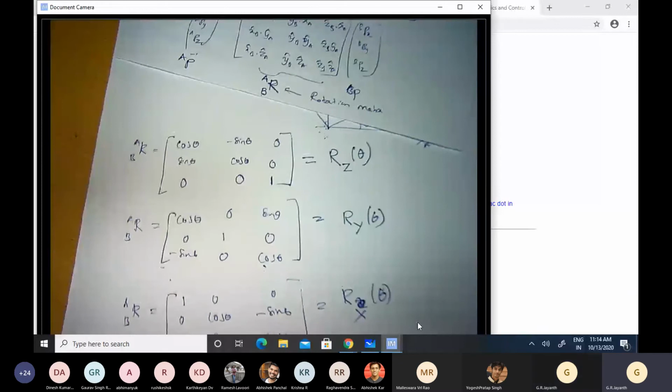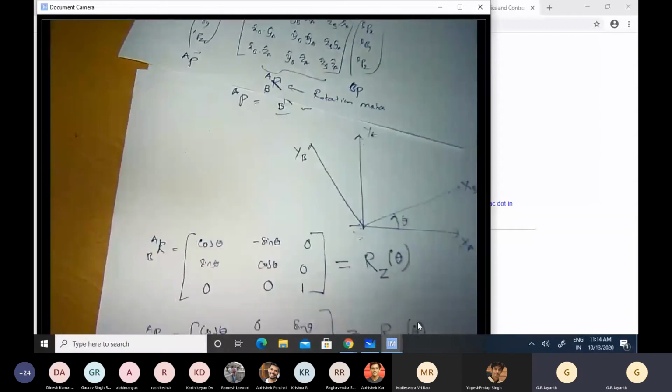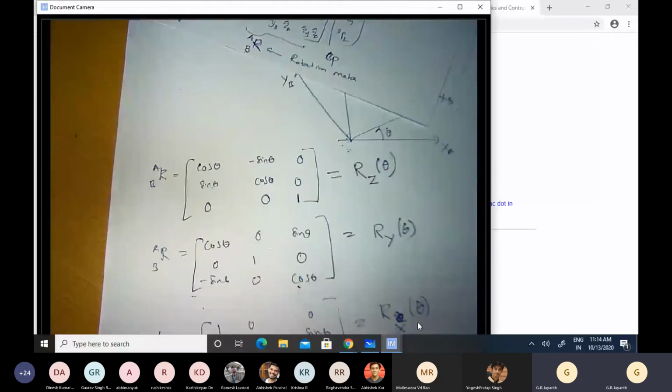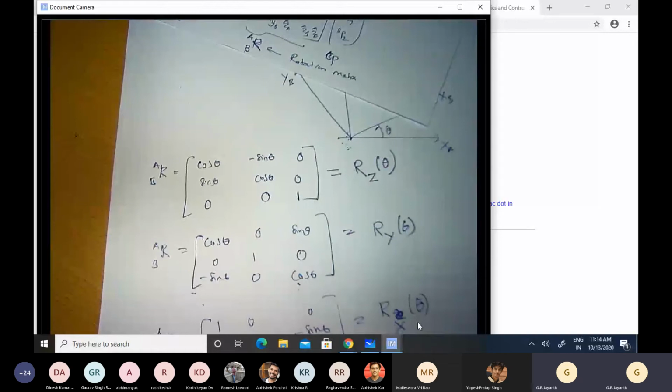Okay. So now that we have stumbled upon or invented this new symbol that makes representation of orientation very simple and compact, let us look at some of the properties of the rotation matrix.